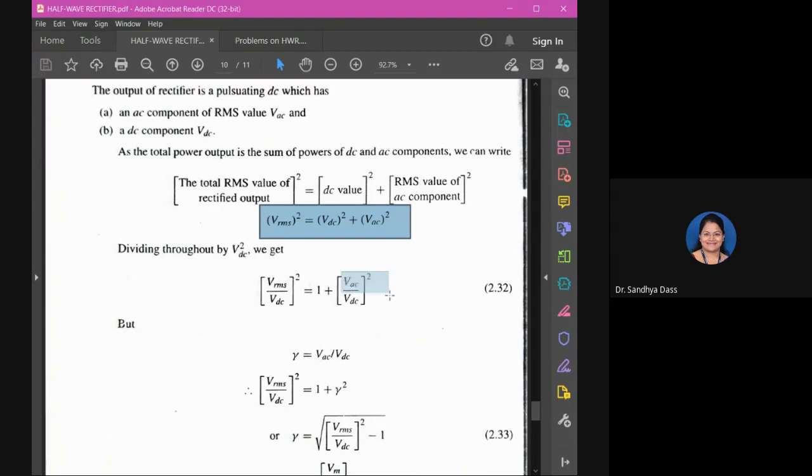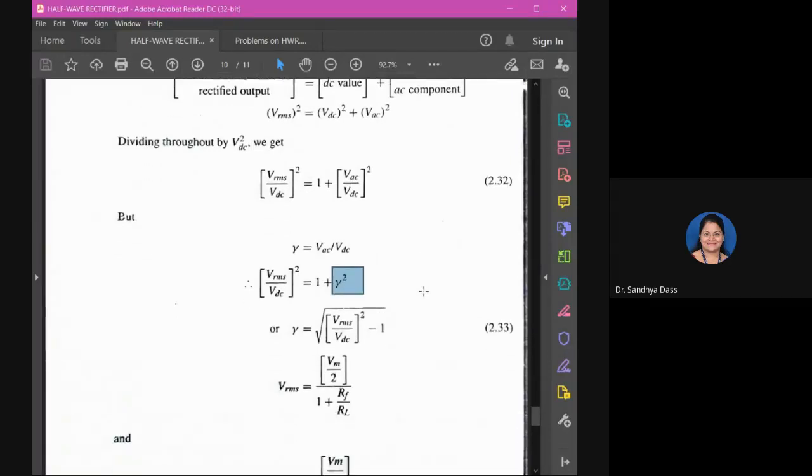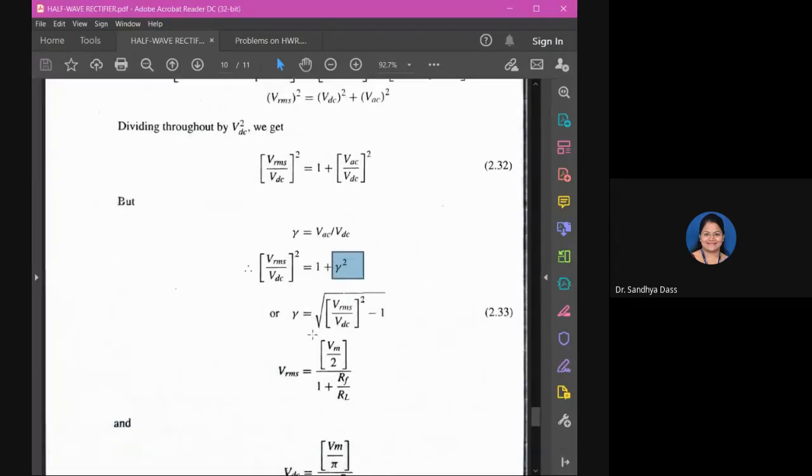So this term is nothing but the ripple factor, right? So substituting there, VRMS by VDC whole square is equal to 1 plus rho square. You can call it rho square because there is a square term there. Just simplifying things, the ripple factor rho will be equal to the square root of VRMS by VDC whole square minus 1.